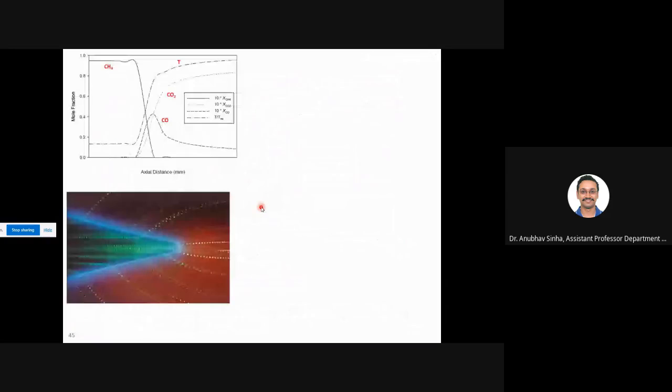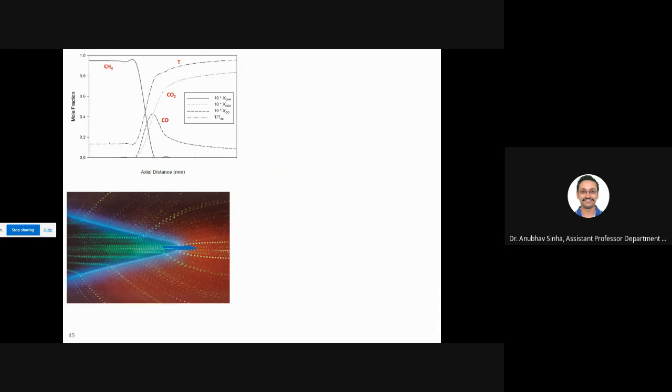So, let us say for this, I take a line along the center line. So this you all understand. This is from a Bunsen burner. Okay, so if I take a line along this, this is the line. This plot is along this line. When we are going from unburned mixture to burned mixture, that is what is being shown in these plots. So let us look at the contours. Let us say, how about the temperature?